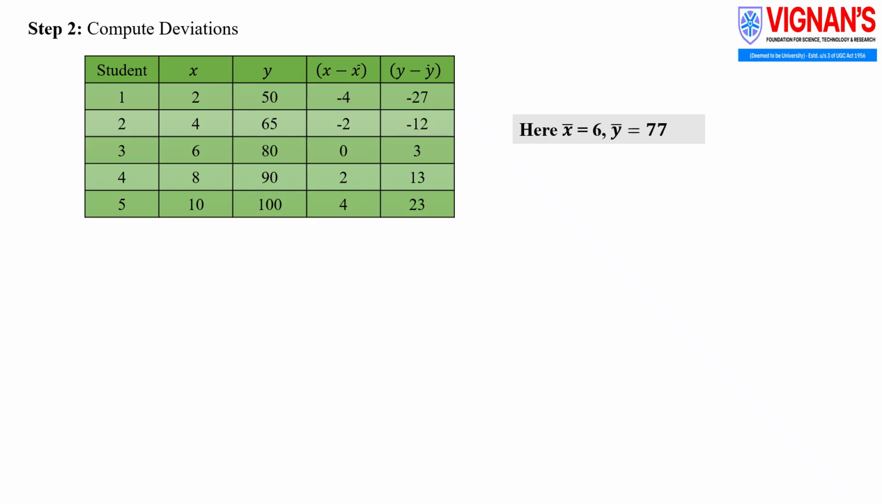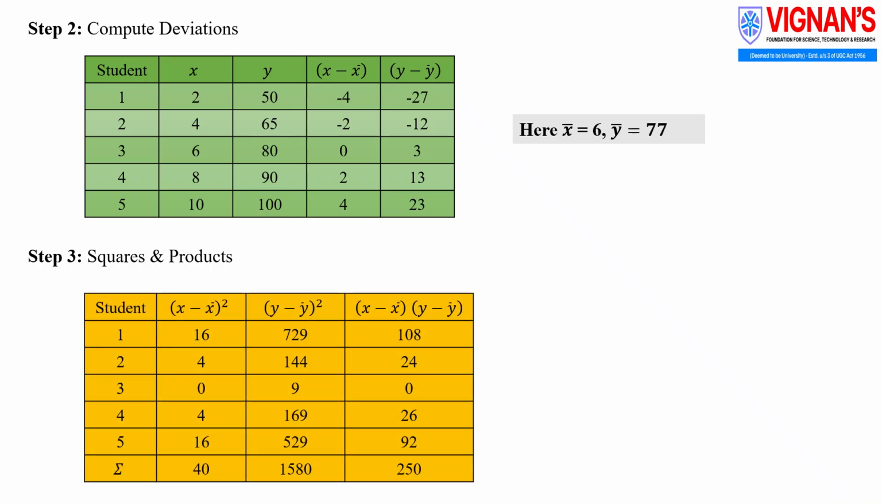Now in the table, these differences are squared to remove negative signs and to measure the overall variation in the data. The squared differences for study time represent how widely the study hours are spread around the average. Similarly, the squared differences for marks show the spread of marks around their average.